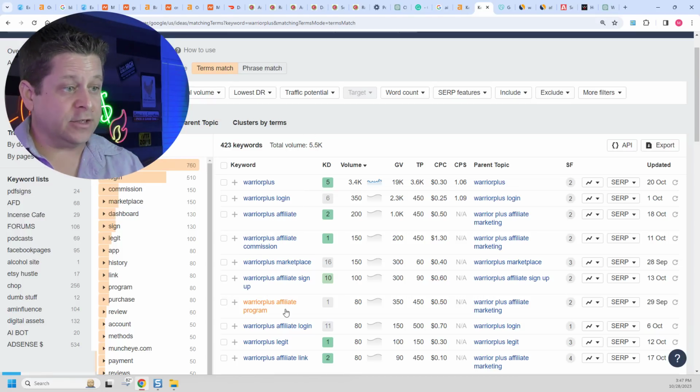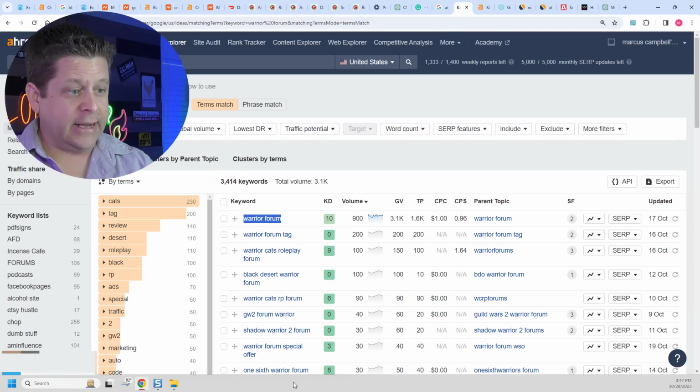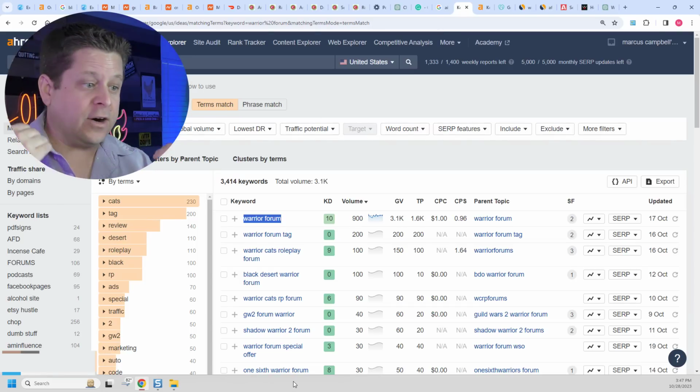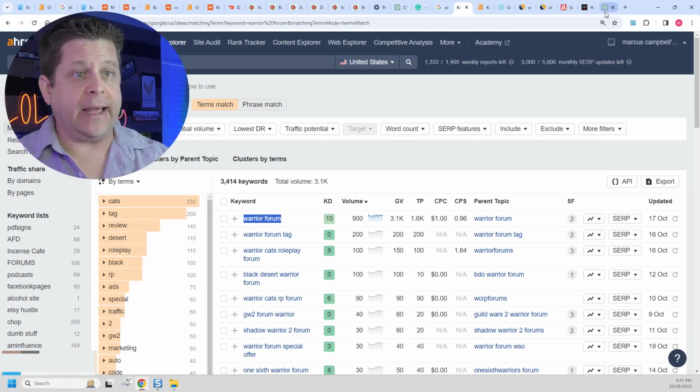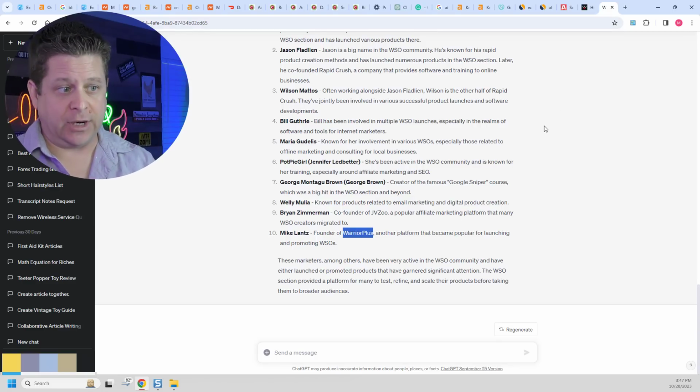But we could see here that there's lots of traffic for this keyword, lots of traffic for this keyword, and in creating the perfect blog post, what we want to do is talk about what these are, how they're founded, and what people want on each of these platforms. So what we're doing is we're starting out by just getting information on a topic.